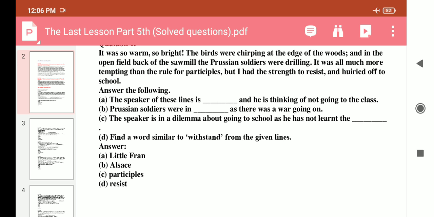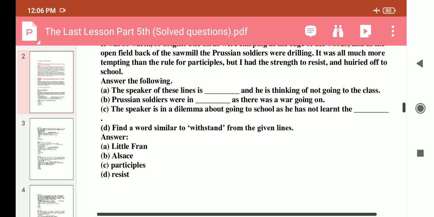Now question number 4, that is part D. Find words similar to withstand from the given lines. Withstand means, the similar word is resist. Find a similar word to withstand from the given lines. The similar word of withstand is resist.